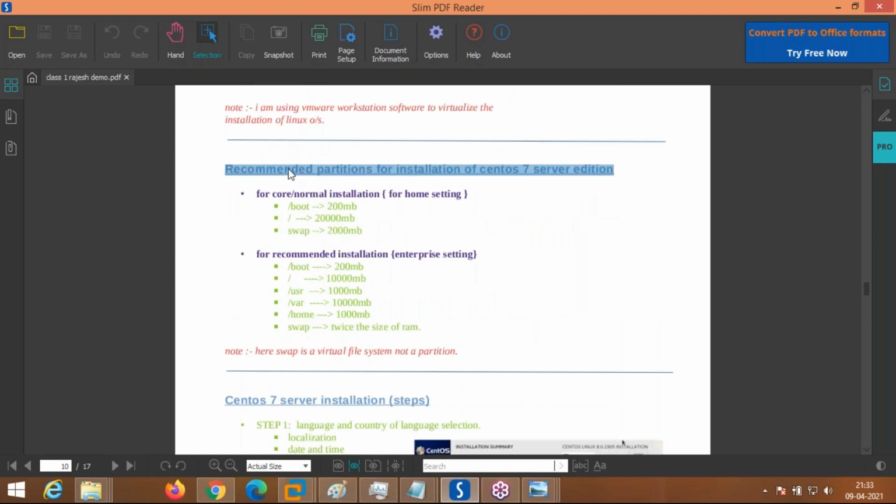See here, recommended partitions for installation of CentOS 7 Server Edition. For a core installation, we need 3 partitions. A recommended installation for enterprise requires this many partitions, and these different folders are required to be created compulsorily as separate partitions, not as folders. On the installation day, I'm going to show you all these things.